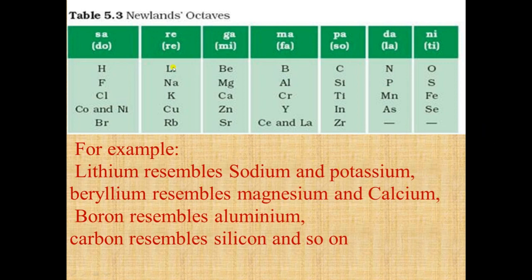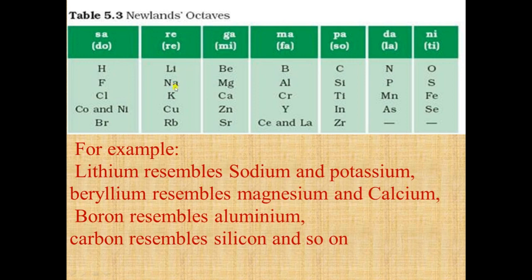Here you can see that lithium is present, and it is the first element. If you consider lithium as the first element, then counting second, third, fourth, fifth, sixth, seventh, eighth, that means sodium. So the property of every eighth element is similar to the first one. That means the property of lithium is similar to that of sodium.